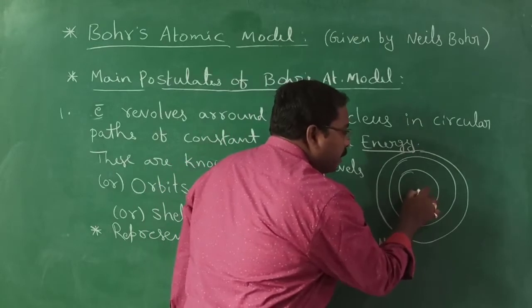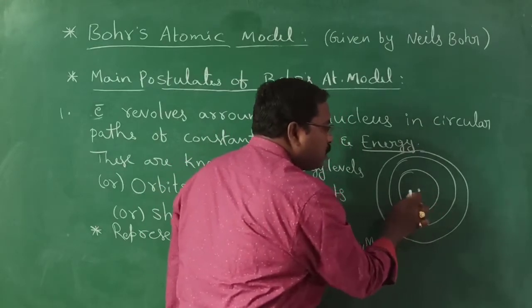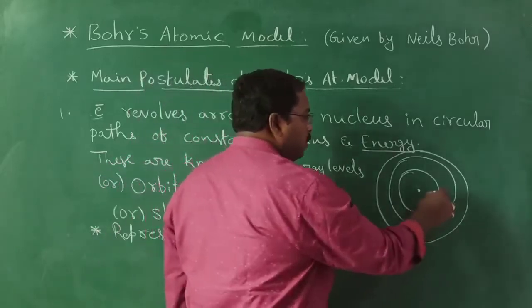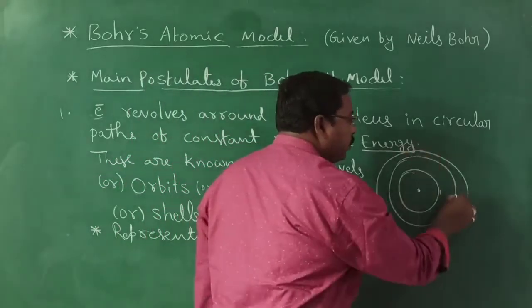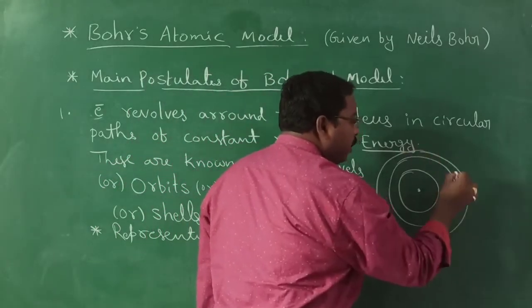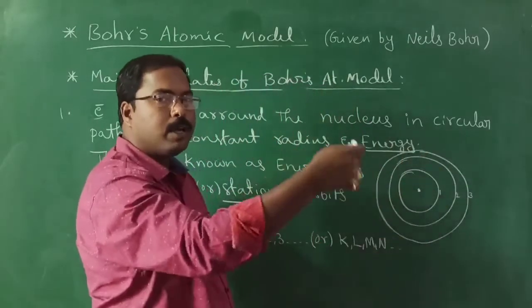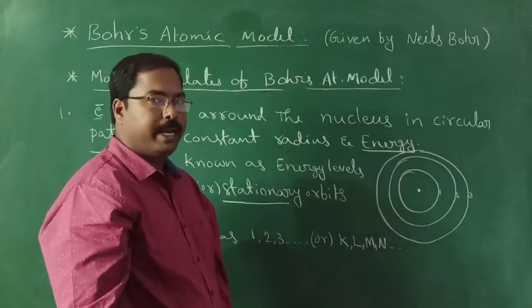The circular path or orbit very close to the nucleus is the first orbit, represented by the number 1, then the second orbit, third orbit, fourth orbit, fifth orbit, and so on up to infinity.